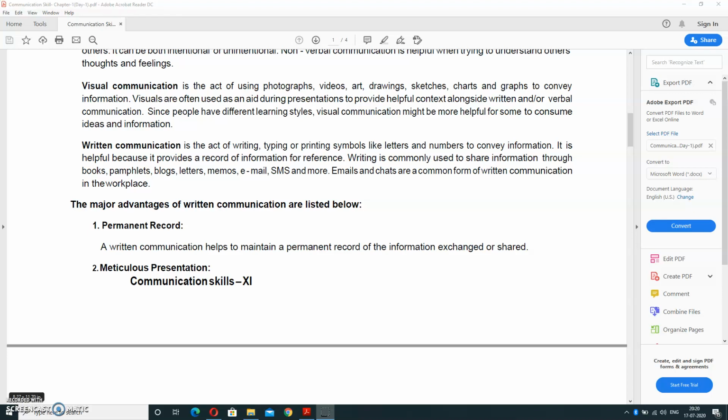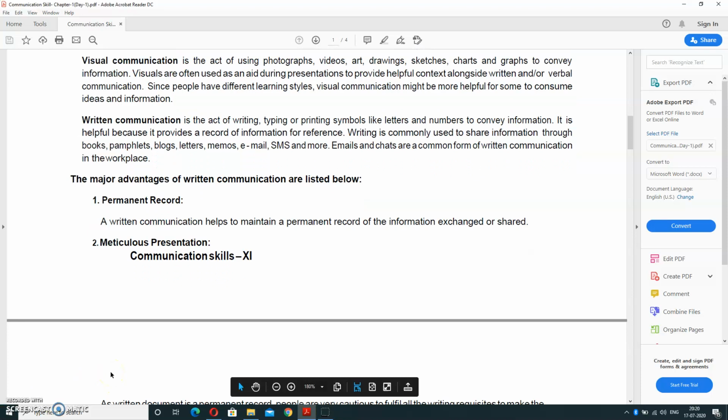Basically, permanent record is a method of keeping the record for the future also. Anybody can exchange the information by something and it can keep it for a record also. Next is meticulous presentation. What is meticulous presentation?